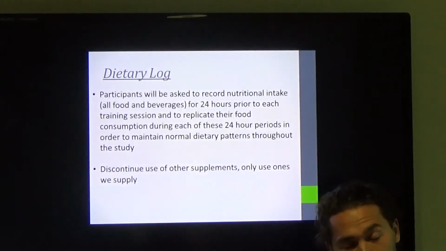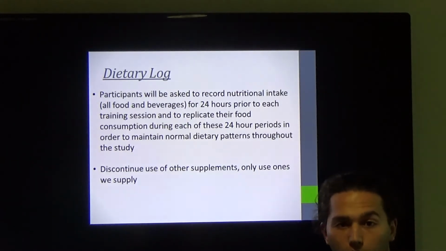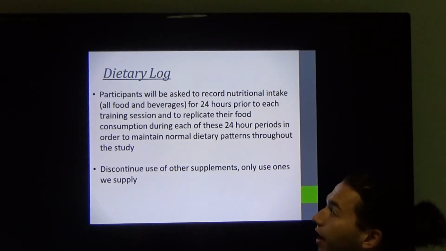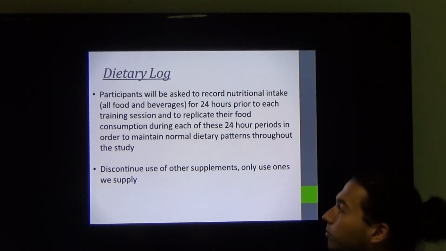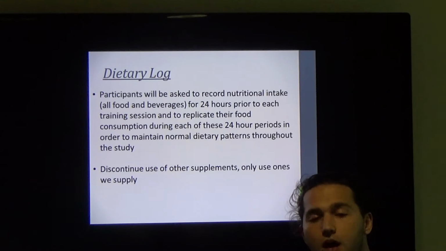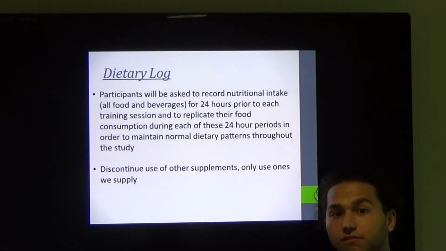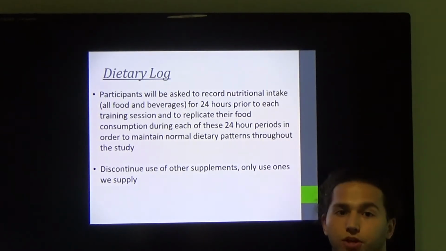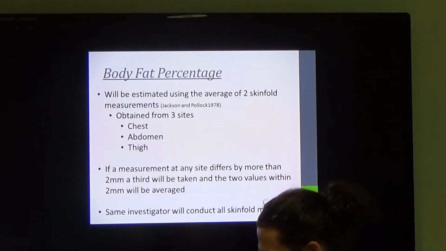So dietary logs, we're going to be asking participants to record nutritional intake, so all food and beverages, for 24 hours prior to each training session and to replicate their food consumption during each of these 24-hour periods to maintain normal dietary patterns throughout the study. We're also asking to discontinue any supplements and only use the ones that we give them. Again, this is to make sure that there's no influence from other supplements on strength and hypertrophy.